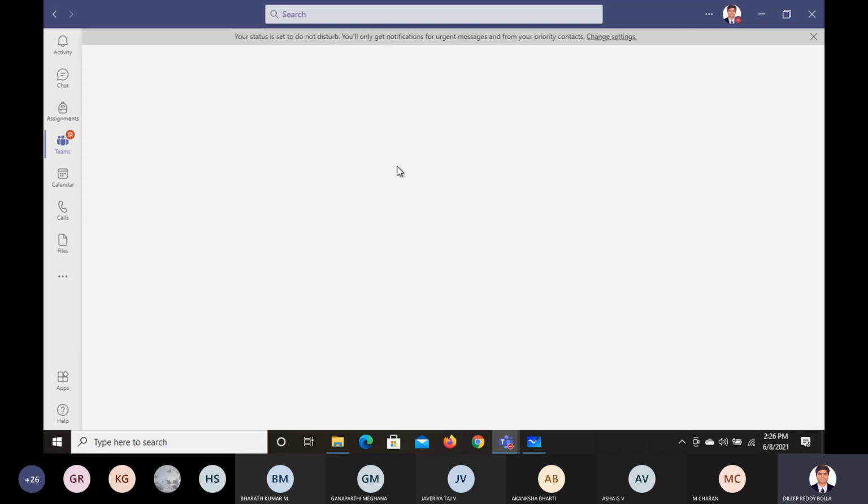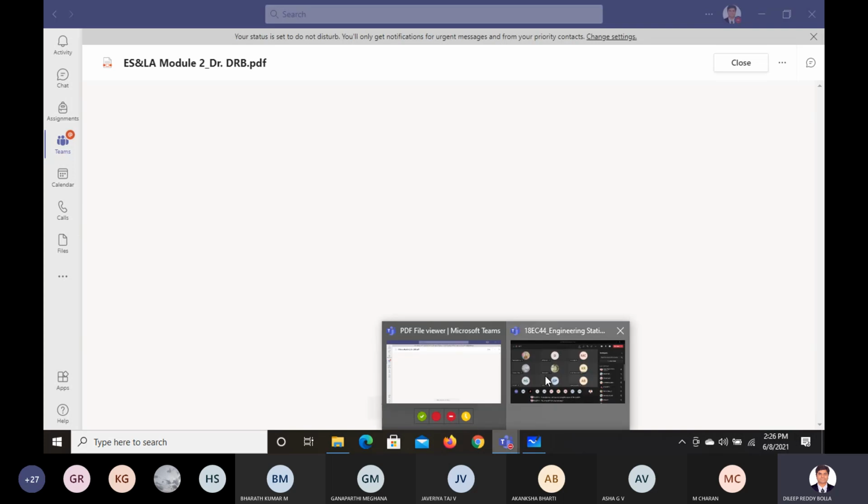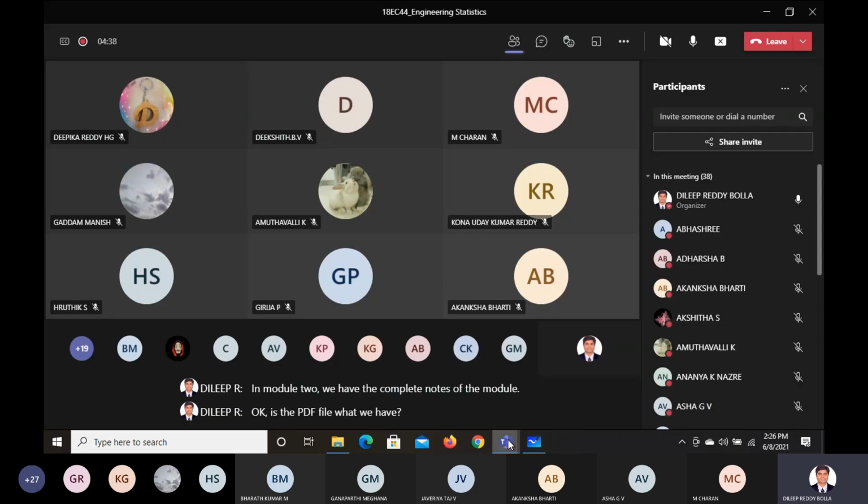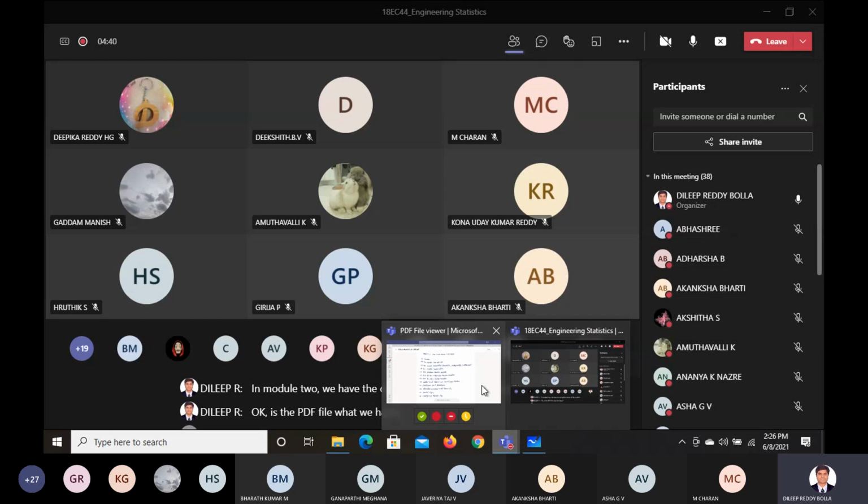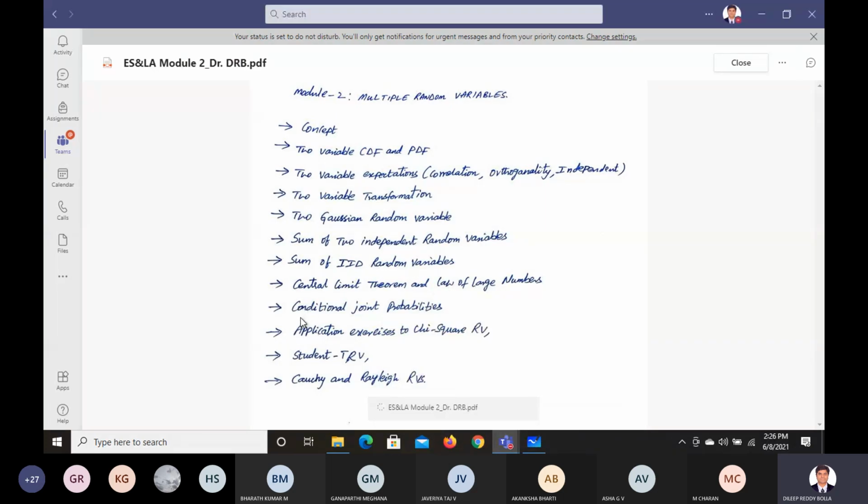Okay, this is the PDF file that we have. Please try every day to understand one concept. Here we are discussing conditional joint probabilities at this point, and we'll discuss some numericals on this further. Yeah, we'll move forward. It's taking some time to load.